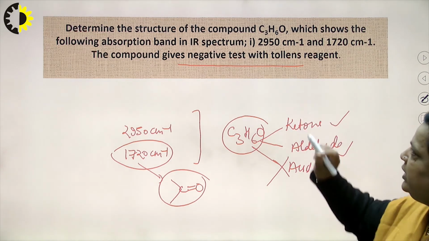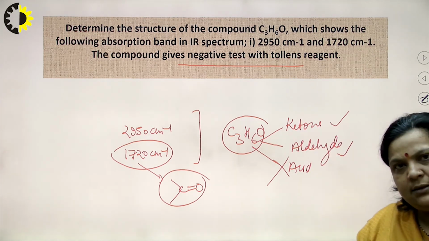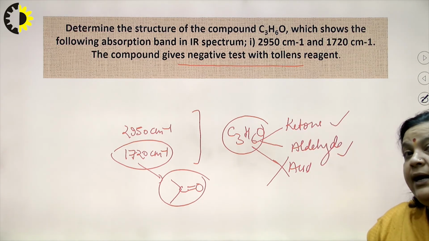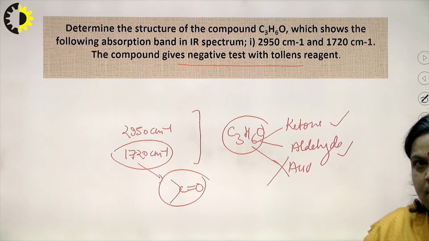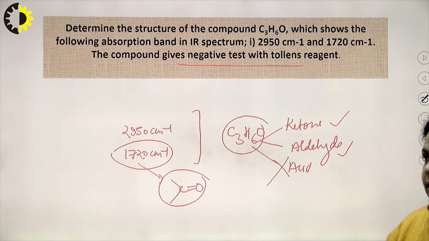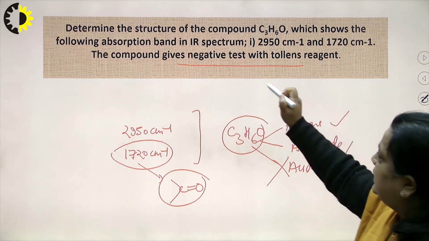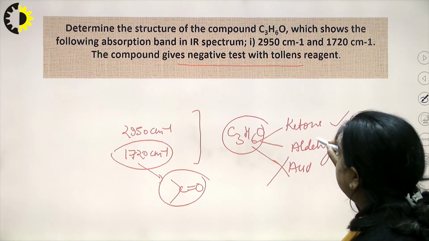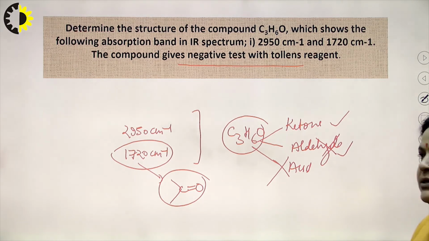Now, the compound gives a negative test with Tollens reagent. Aldehyde gives a silver mirror with Tollens reagent. It means negative test, that is, aldehyde is also absent. So, ketone may be there.